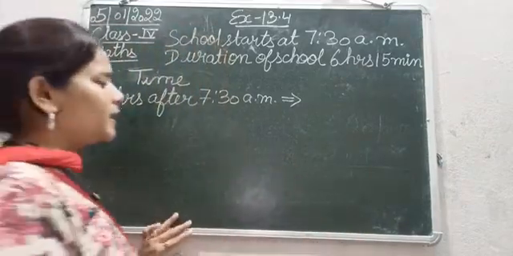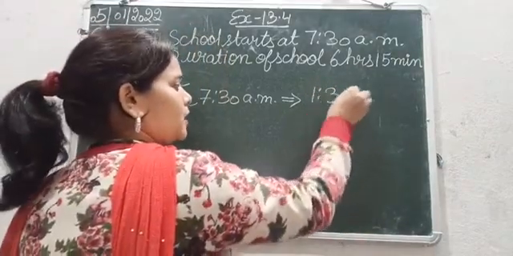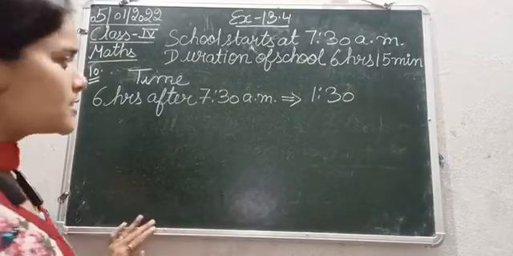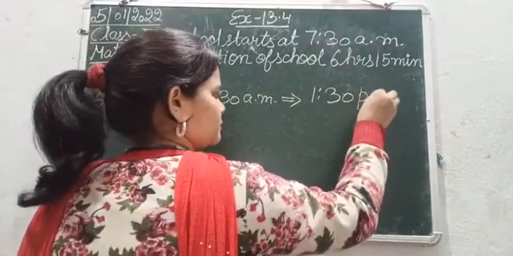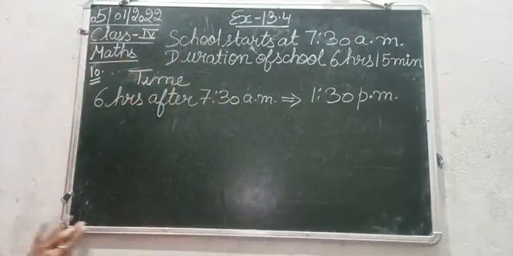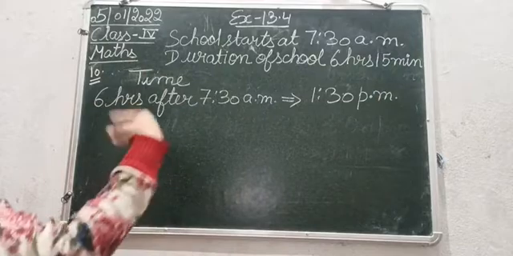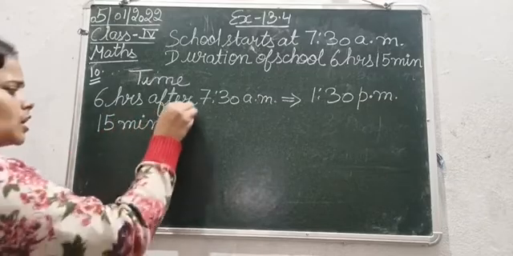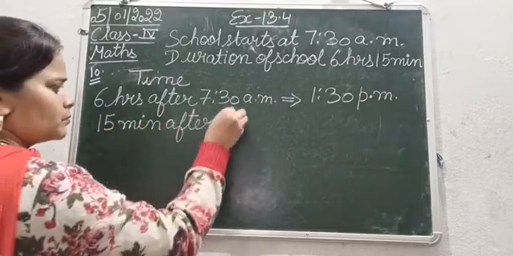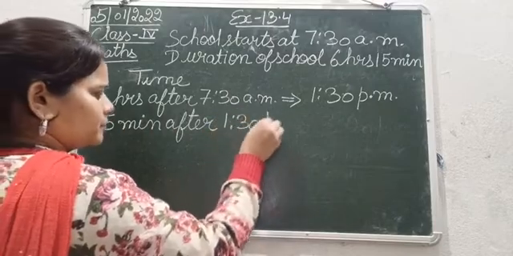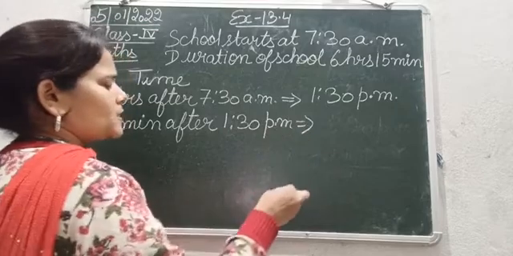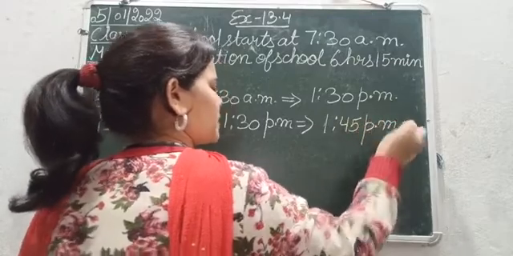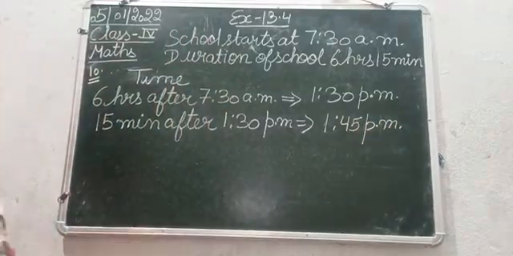So 6 hours after 7:30 a.m. is 1:30. That will be 1:30 a.m. or p.m.? So that will be 1:30 p.m. Okay, after 12 noon it will be 1:30 p.m. Now 15 minutes after 1:30 p.m. that is 1:45 p.m. 15 minutes after 1:30 is 1:45 p.m.